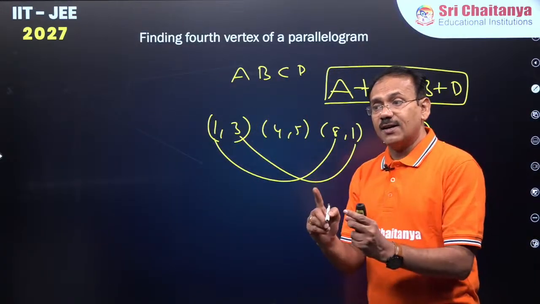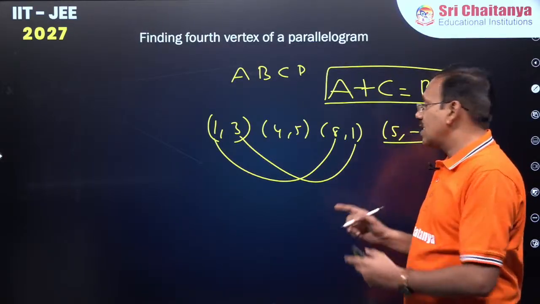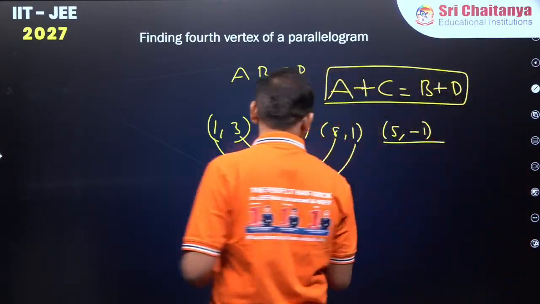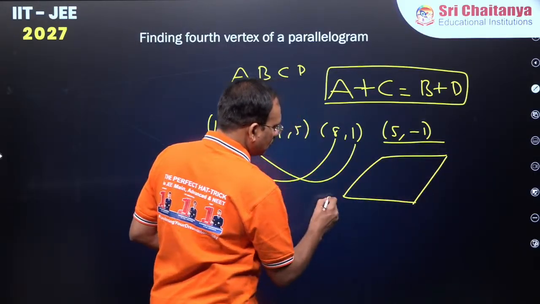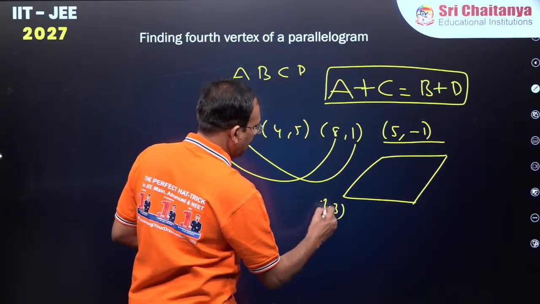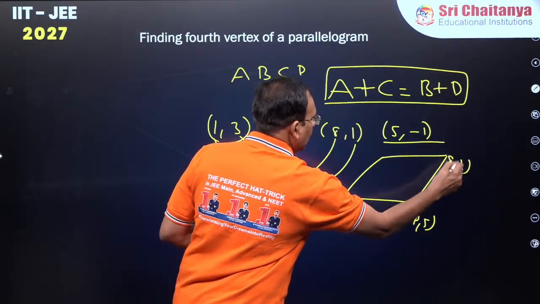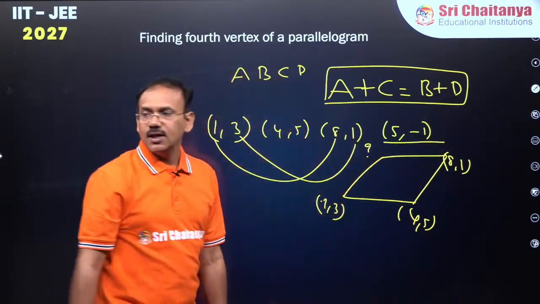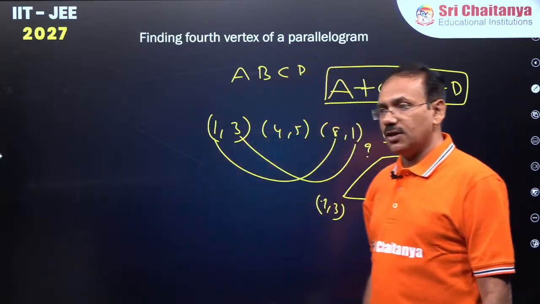So, in a parallelogram, if you are given 3 consecutive vertices, how to find the fourth vertex? Suppose this is a parallelogram: 1 comma 3, 4 comma 5, 8 comma 1. What about the fourth vertex? In a parallelogram, diagonals bisect each other.